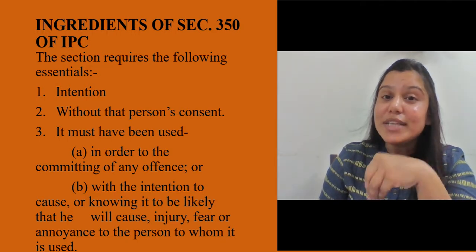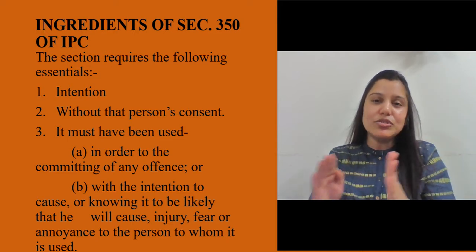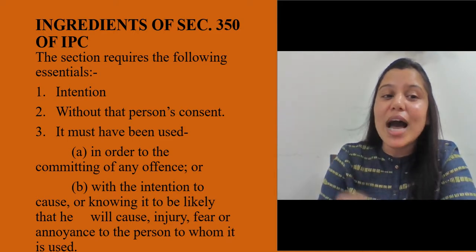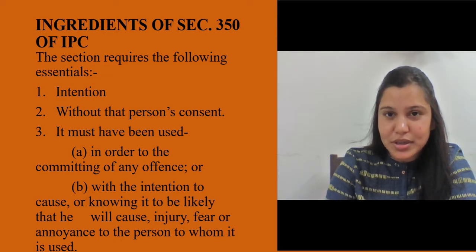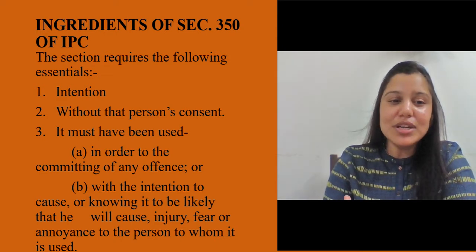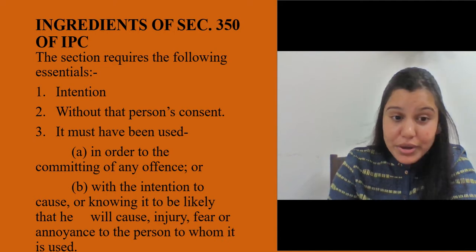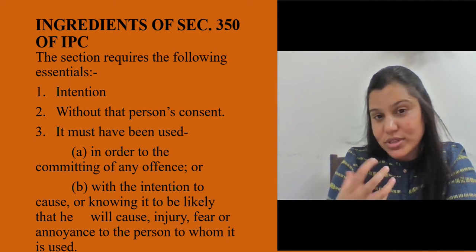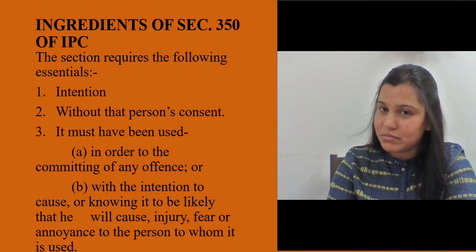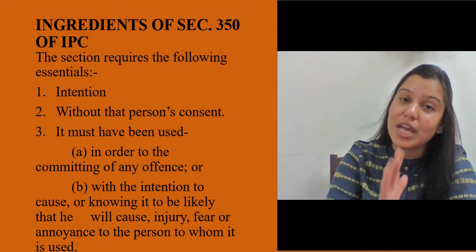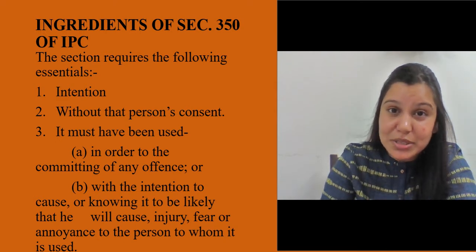Now the term intention, in the 4 or 5 examples that we have seen, if the person had the intention, right? What intention? Intention to commit an offense or to cause any injury. Very simple. When it comes to injury, we can simply make out that something happened or some crime must have been committed.